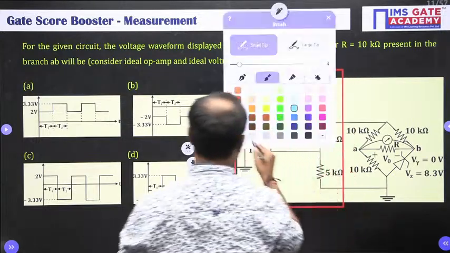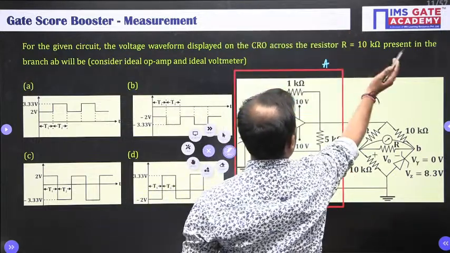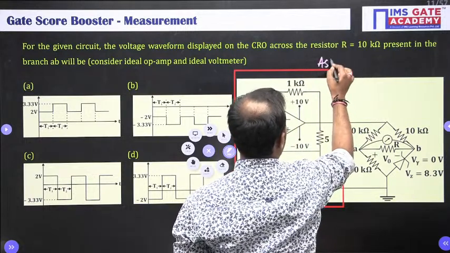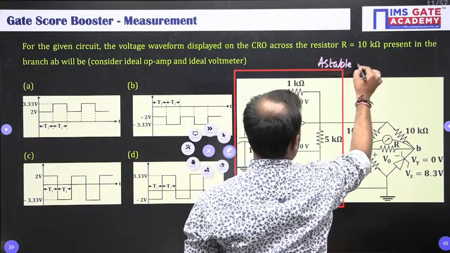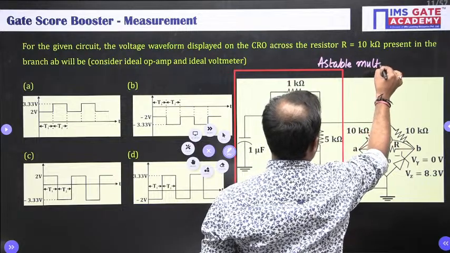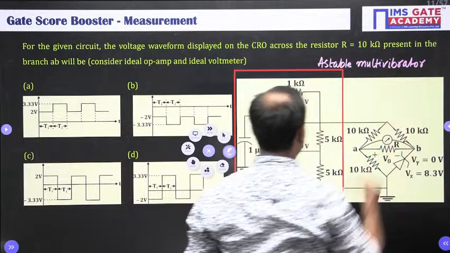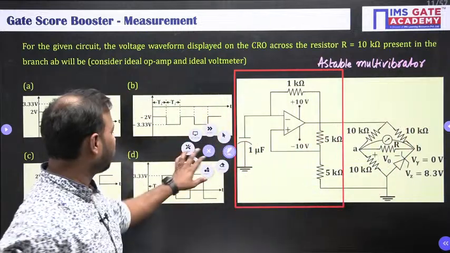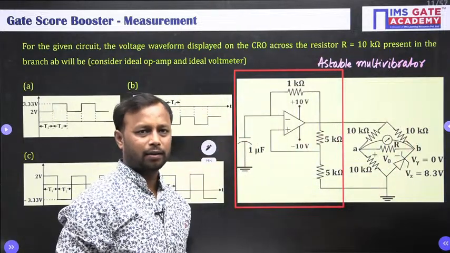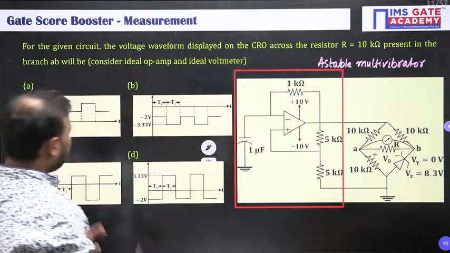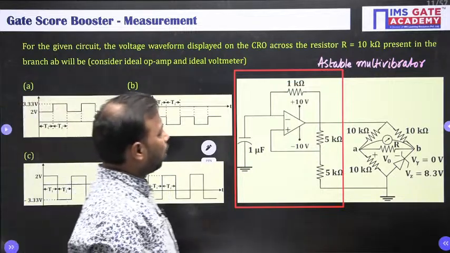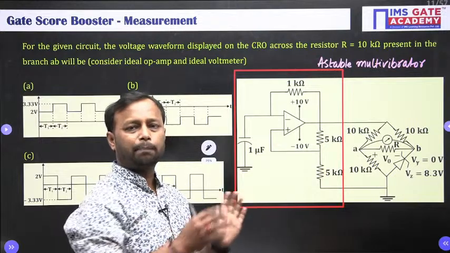Let me change the color. This is an astable multivibrator. As I told you, this is a combination of your analog and measurement. So we are going to analyze part by part.